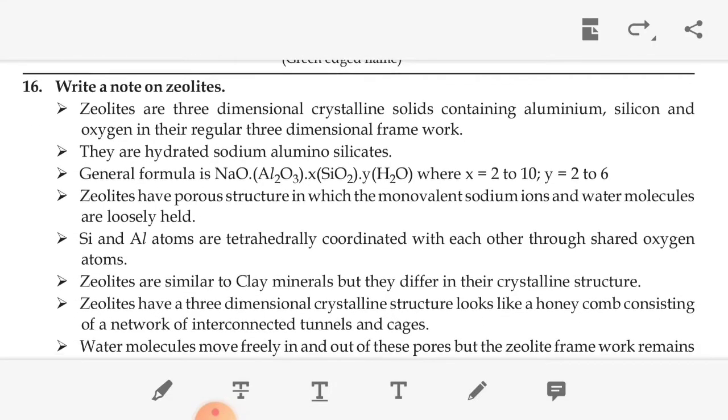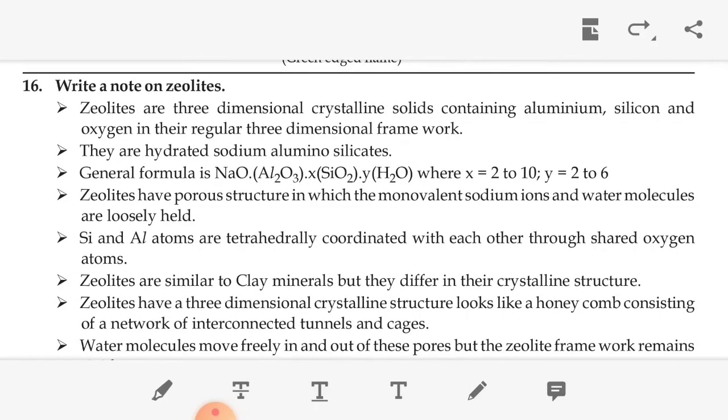The next one, write a short note on zeolite. So zeolite is a 3-dimensional crystalline solid containing aluminum, silicon, oxygen. It's a regular 3-dimensional framework. They are hydrated sodium aluminum silicate. The general formula of zeolite is Na2O.Al2O3.xSiO2.yH2O, where x equals 2 to 10, y equals 2 to 6. x is SiO2, y is water.